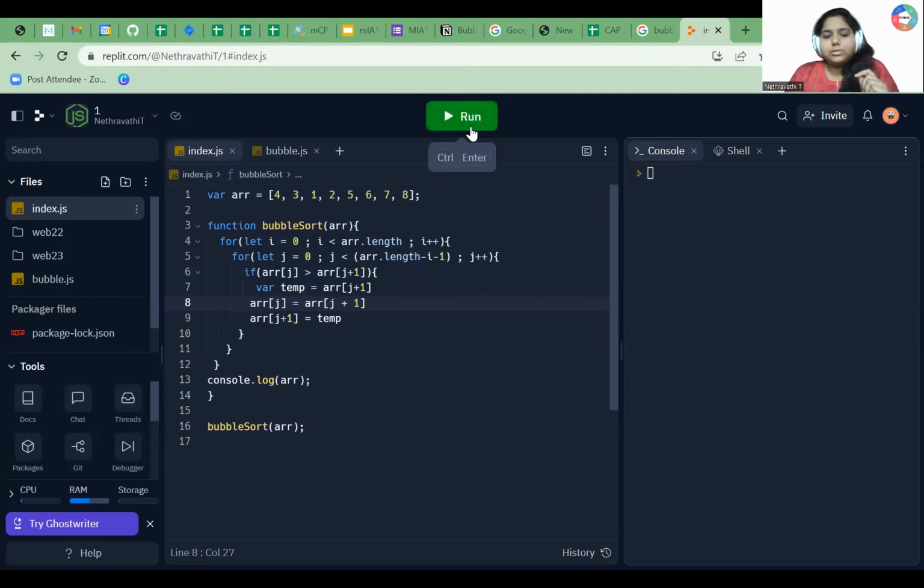If you want, I will run the code for you. See, I want this array to come in ascending order, but here something else is happening. So who will find the exact solution for this? Where is the mistake? Just now I have explained what the thing is. Just check.